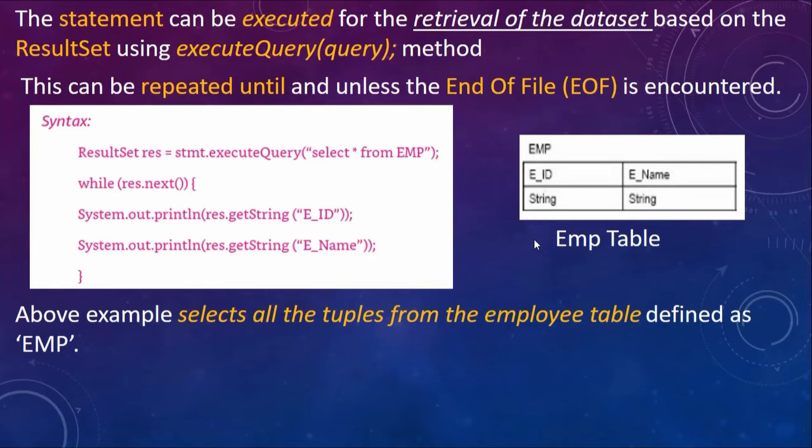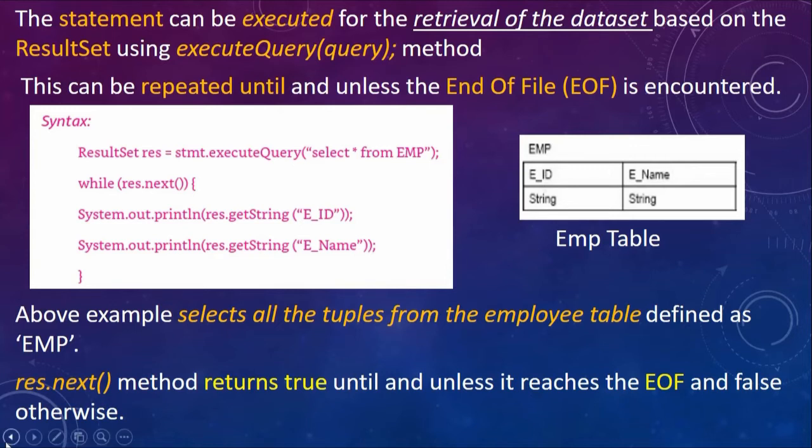So the above example selects all the tuples from the employee table defined as EMP, and I have just told you the res.next method returns true until it reaches end of file, and false otherwise. So when there are no more records retrieved by that particular query, right? This while loop will execute 10 times, assuming there are 10 tuples retrieved by this query. So 10 times this will execute, and on the 11th time, since there are no more tuples to be retrieved, this will give you false once you reach the end of the file.